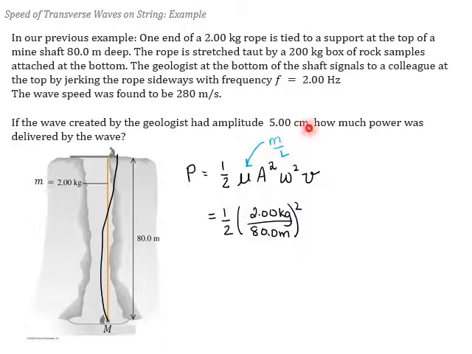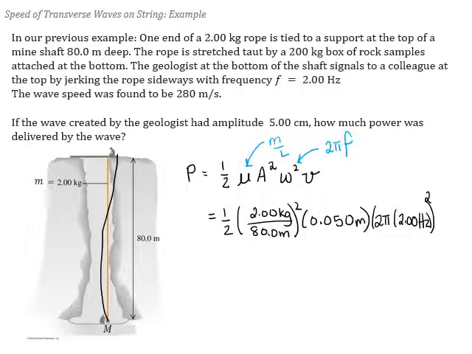A means the amplitude of the wave. That's 5 centimeters, but we'll convert it to meters: 0.050 meters. Times omega. Let's remember that omega means the angular frequency, and that's 2 pi times the frequency f. So I've got times 2 times pi times 2 hertz. That whole thing has to be squared. Then I'm also multiplying by the wave speed, which we found previously to be 280 meters per second. Put all that through the calculator and we get the power delivered by that wave is 1.38 watts.